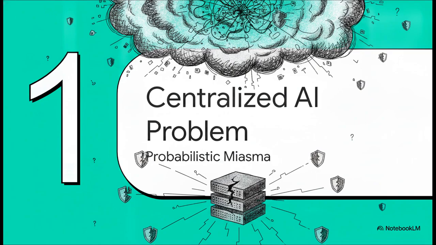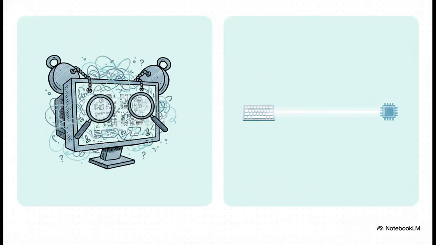All right, Section 1, the centralized AI problem. Let's look at the sheer fragility of the centralized digital systems we're currently relying on. There is a totally stark contrast between these two computing paradigms. On one hand, you have the graphical user interface. The GUI eats up massive computational power, literally just to render visual illusions, like drop shadows. And when an AI tries to automate a GUI, it has to rely on fragile screen scraping. It's basically taking messy screenshots and blindly guessing where to click.